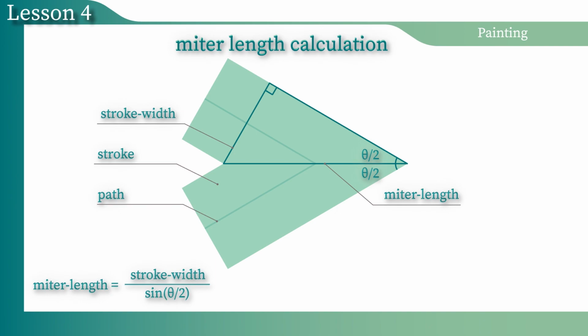The second conclusion is that the miter length is the hypotenuse of the right triangle, and the stroke width is the opposite leg of the theta angle divided by 2. The third conclusion is that the sin is always a ratio of the opposite leg to the hypotenuse.